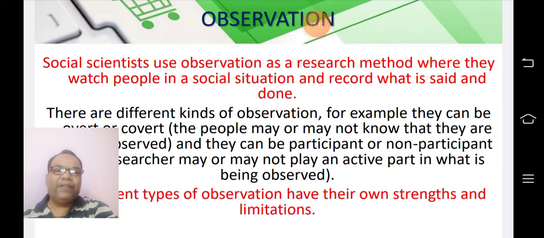So, in observation, social scientists watch people in a particular situation, and observe very minutely what is being said by them or what is being done by them.